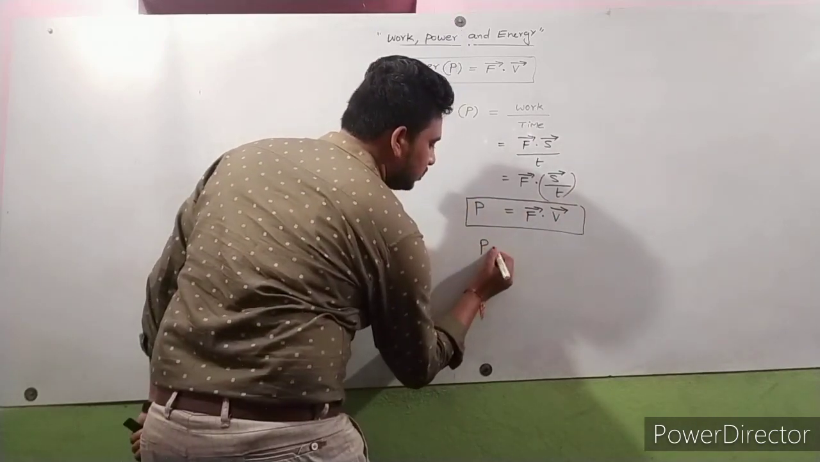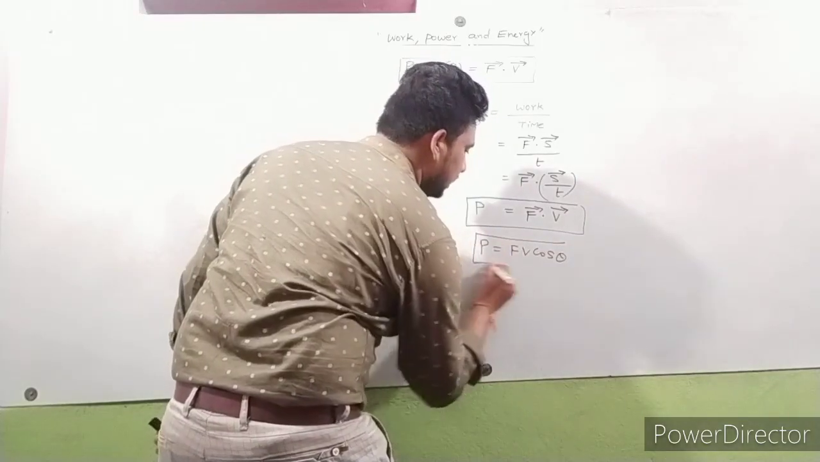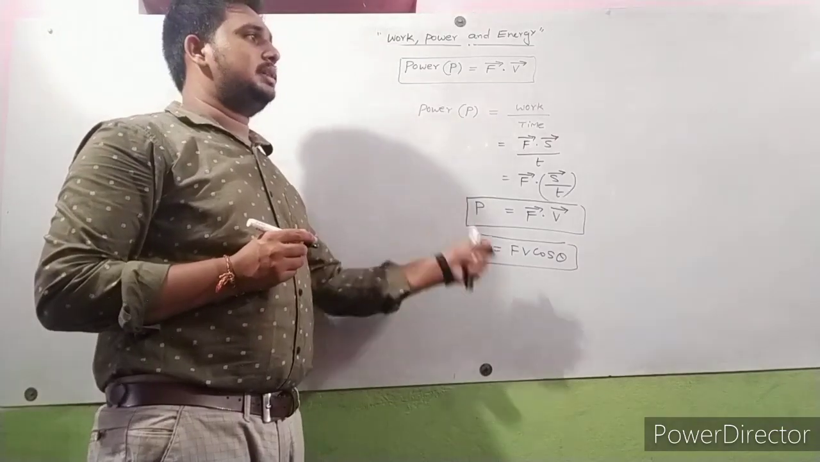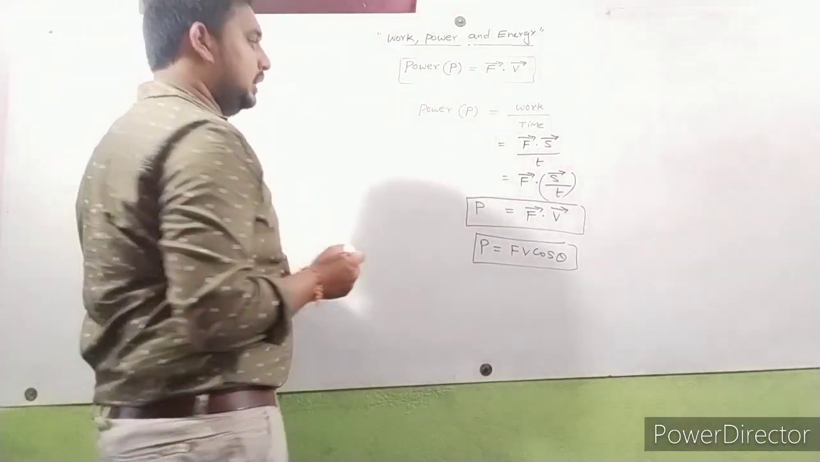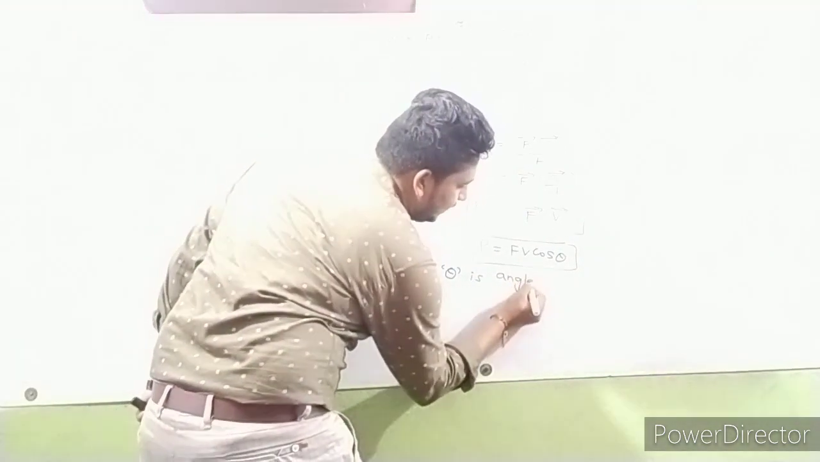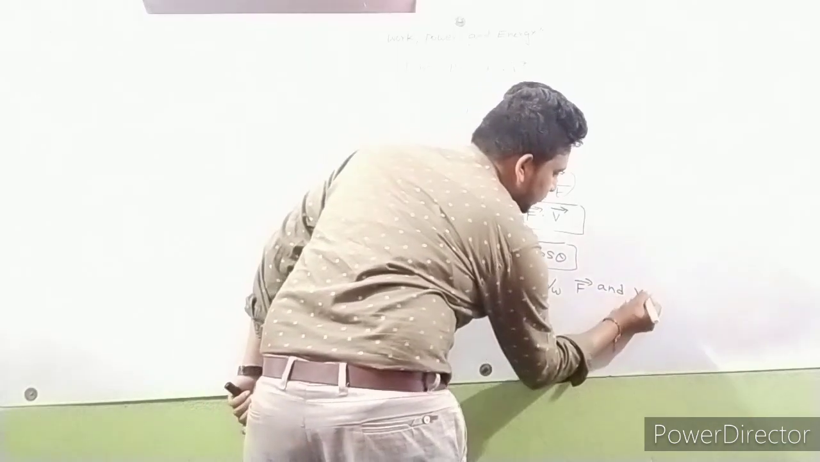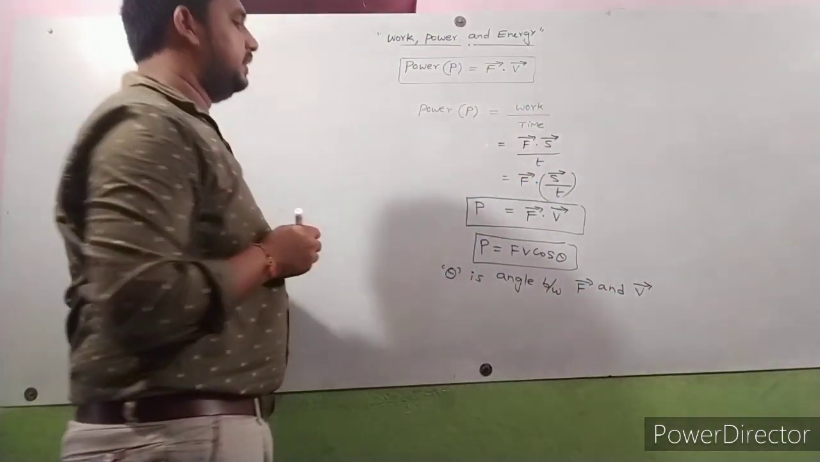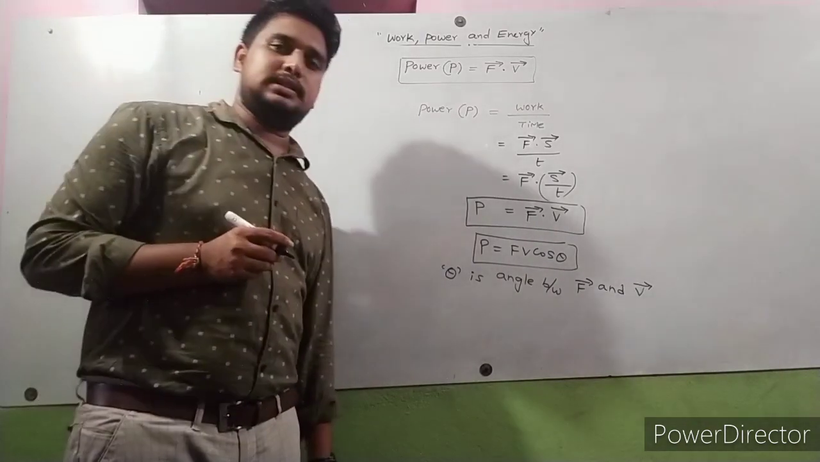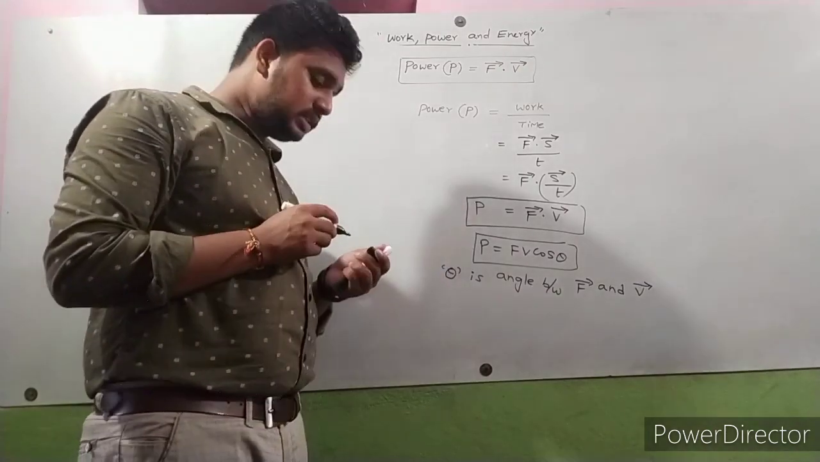This is also written as Fv cos theta. Power can be written as Fv cos theta. The dot product of force and velocity vector is called power. Here theta is the angle between F bar and V bar, the force vector and the velocity vector. This is very important. Power we got. Okay, next.